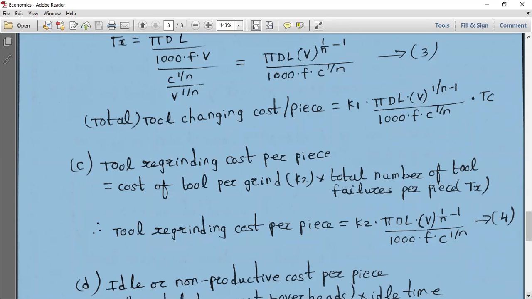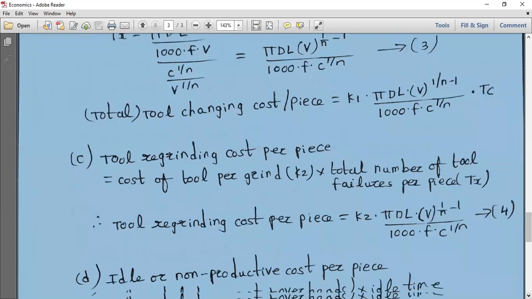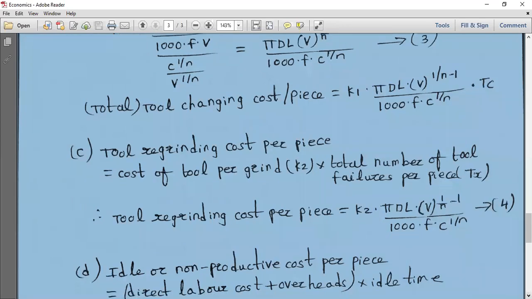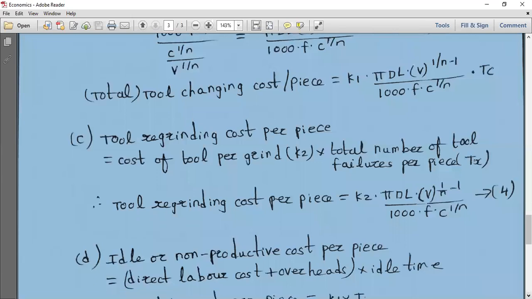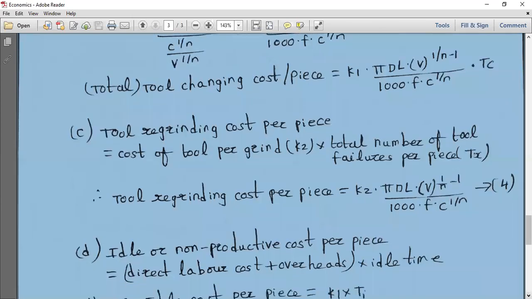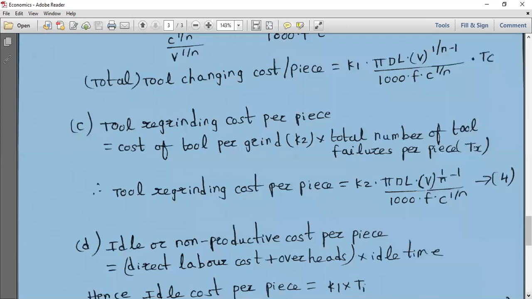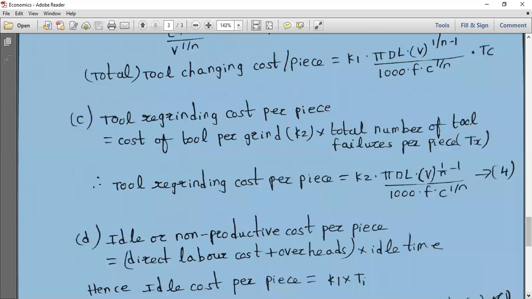So the fourth case, what is the fourth case? Already I told you, it is the idle or non-productive cost per piece, the machine idle time. Why are we considering it? Because if the machine is idle, we are not getting any production or any component out. So it is direct labor cost plus overheads into idle time, given by TI.